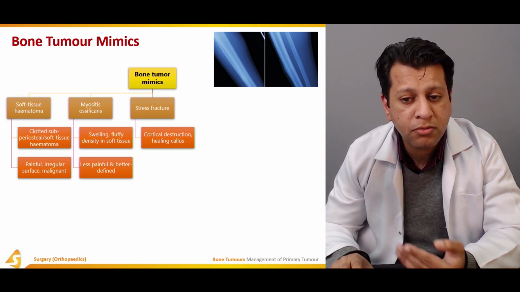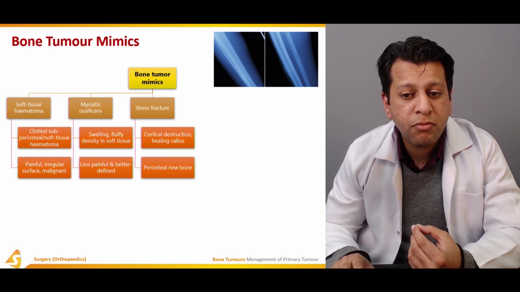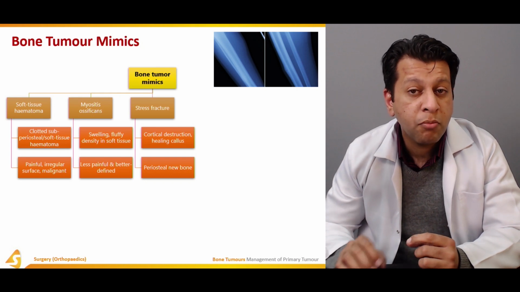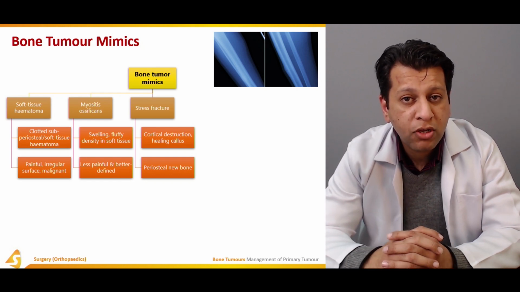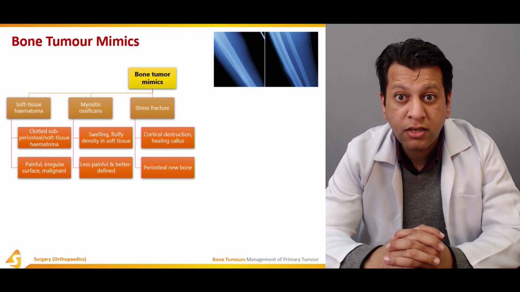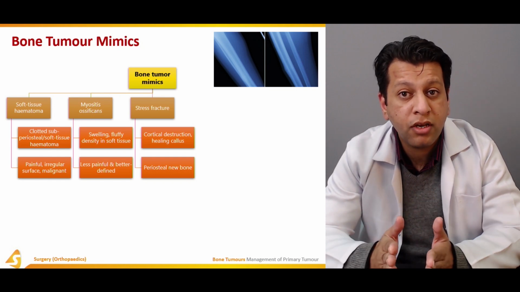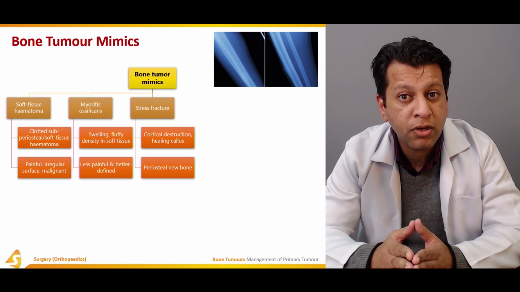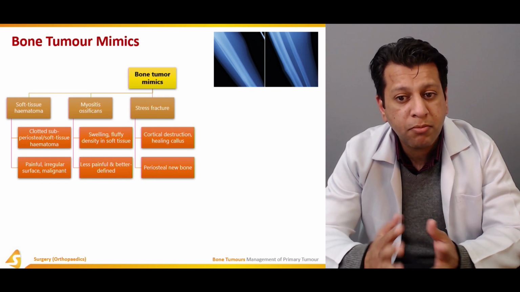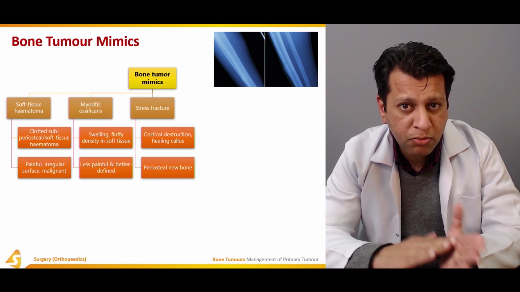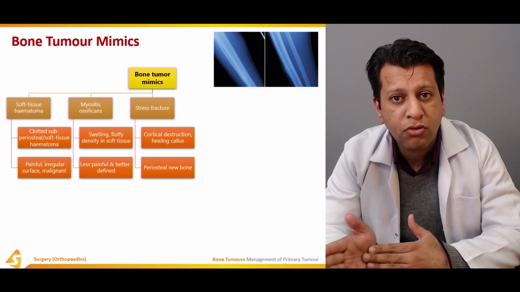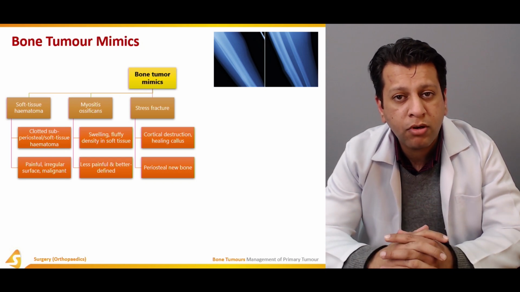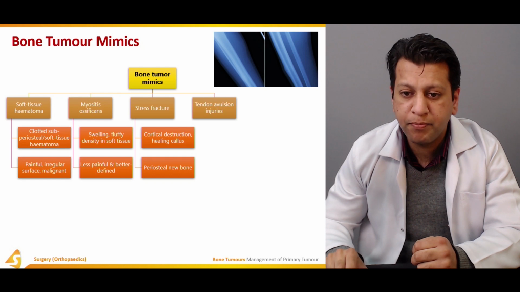Usually healing callus is sometimes visible as well, and there may be a periosteal reaction. But now this is different: if a periosteal reaction and onion skin like lesion is seen, it does not specifically point to Ewing sarcoma, although it is common with Ewing. Sometimes you have to keep in mind that it could be stress fracture, it could be Ewing sarcoma. So we have to keep both in mind in the differentials.